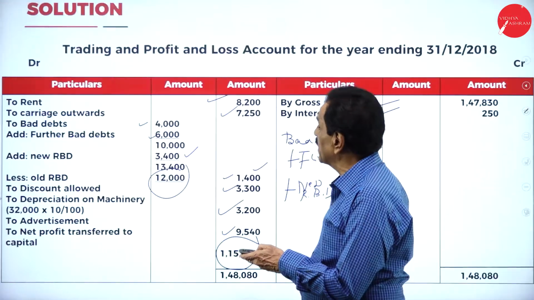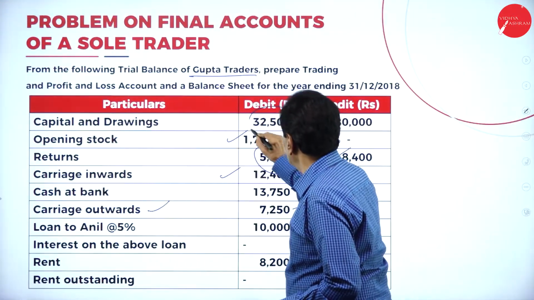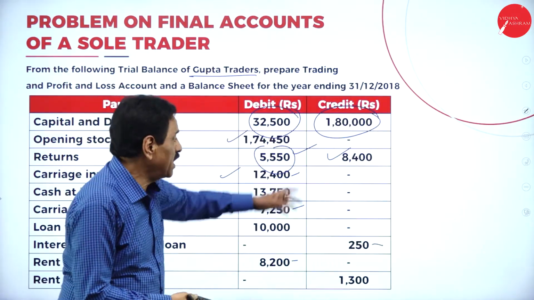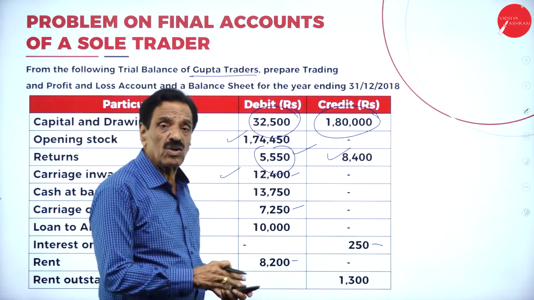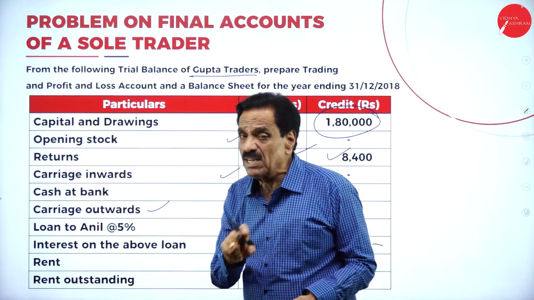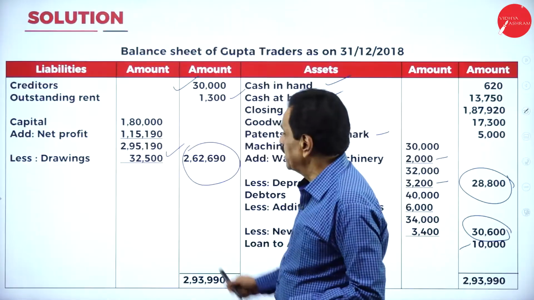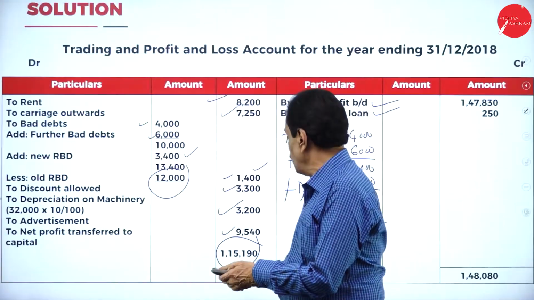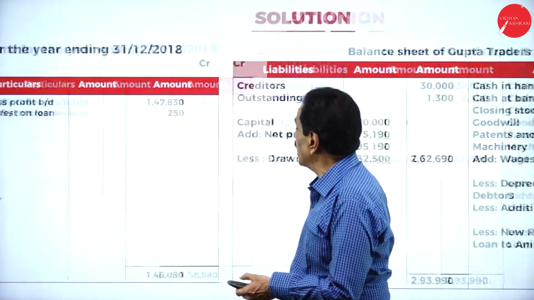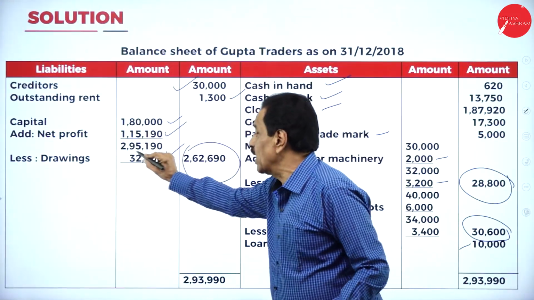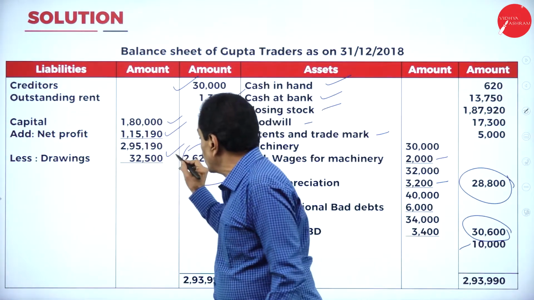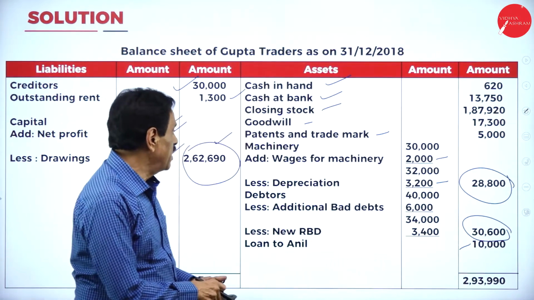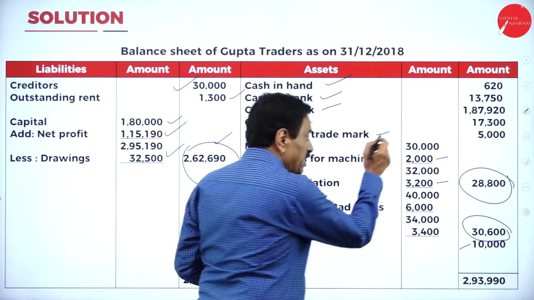If we show the trial balance, you can understand. Here your drawing is how much? 32,500. And your capital is 1,80,000. Your net profit should be added to capital and drawing should be deducted. That's what we have done. What's your capital? 1,80,000. How much net profit arrived? 1,15,190. That should be added. It becomes 2,95,190. Out of that, how much have you drawn? 32,500. It becomes 2,62,900.